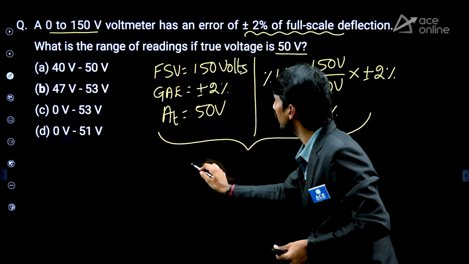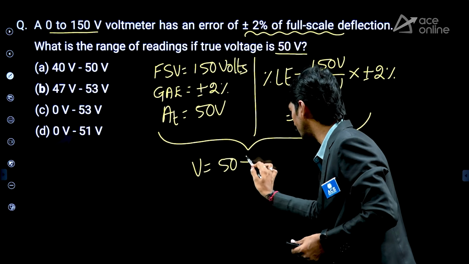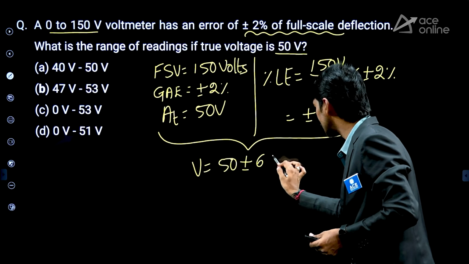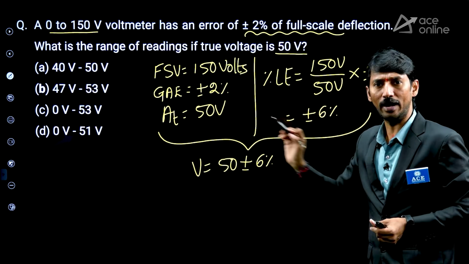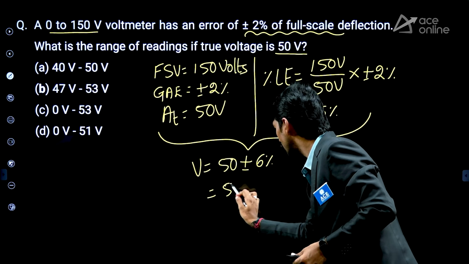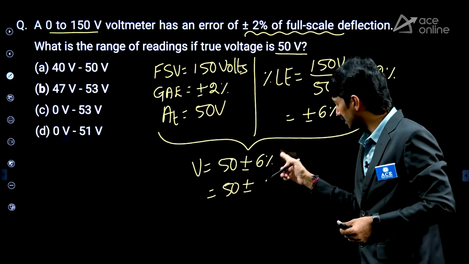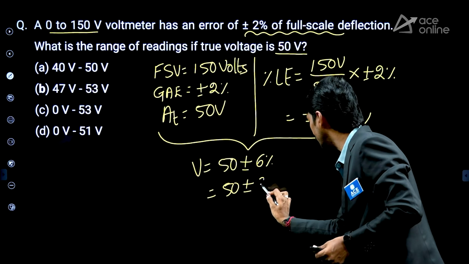So therefore, V is equal to the true value 50 plus or minus 6%, which is the percentage limiting error. Now, 50 plus or minus 6% of 50. 6% of 50 is how much? 3.